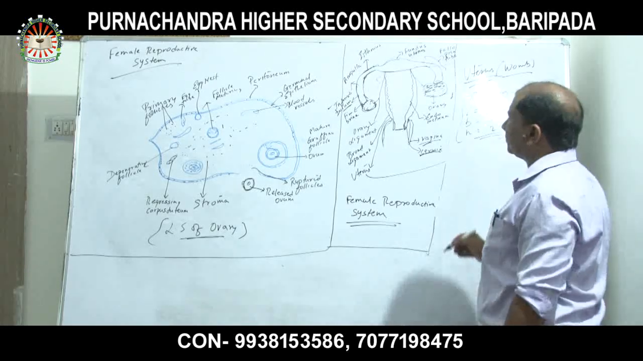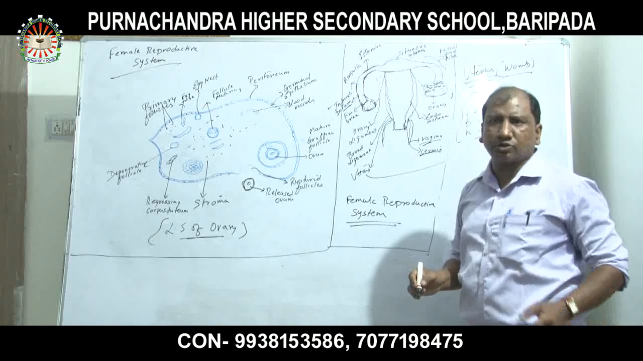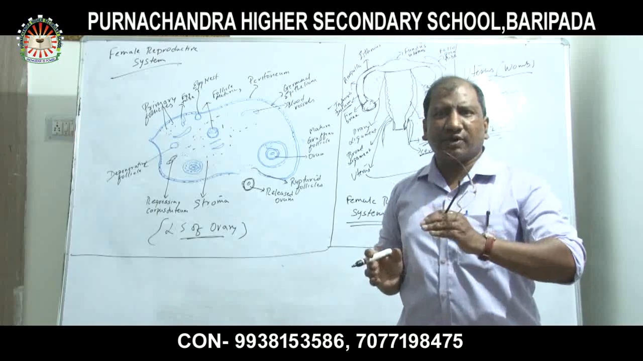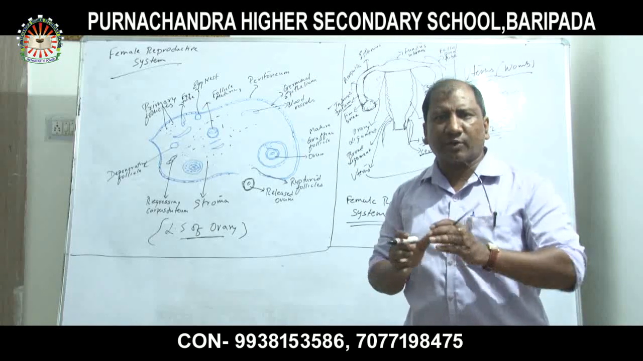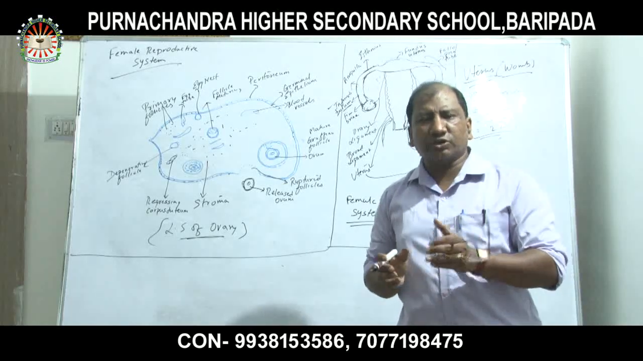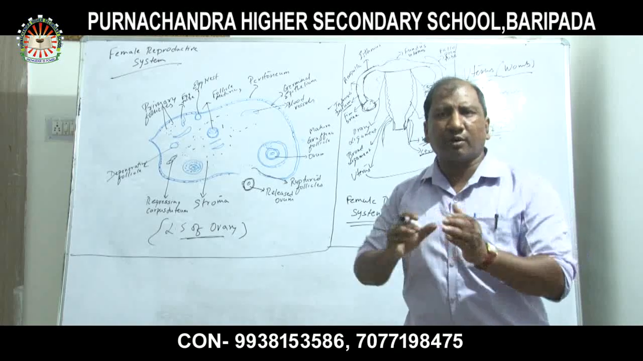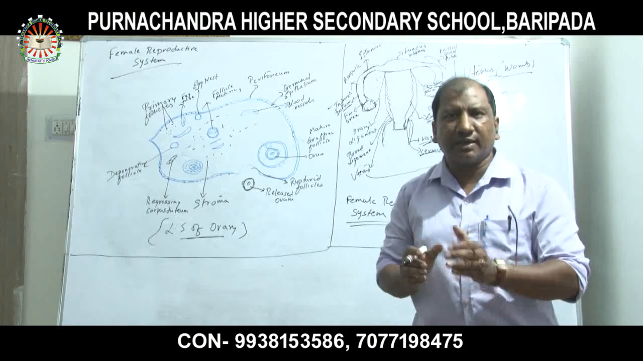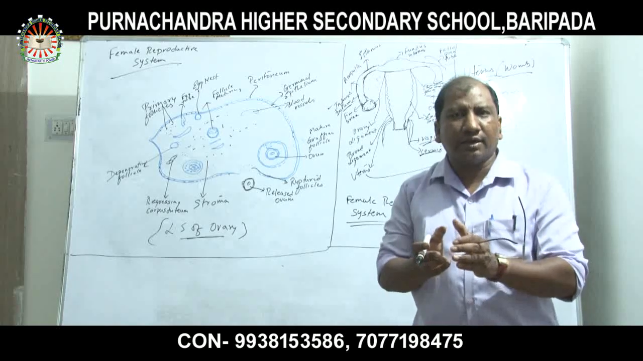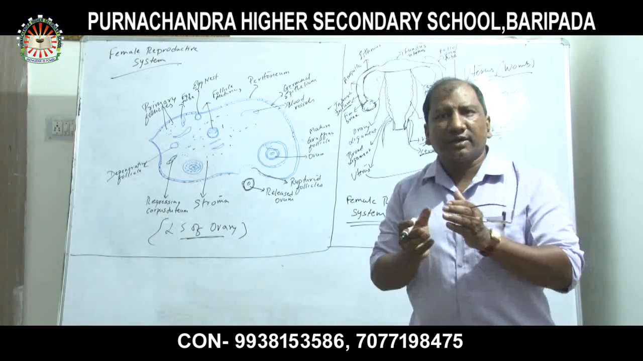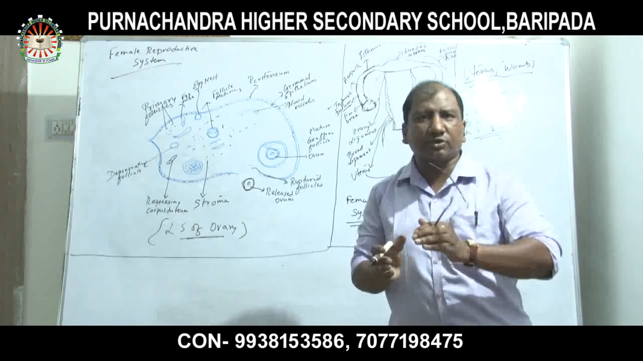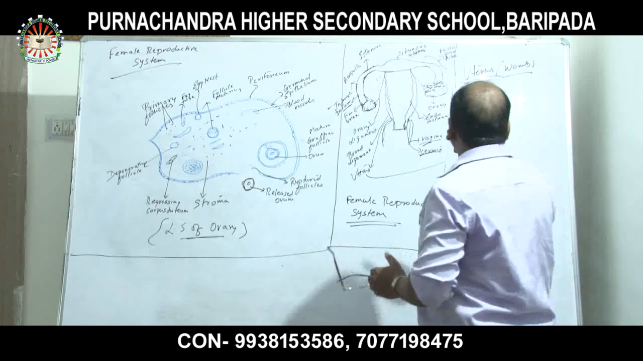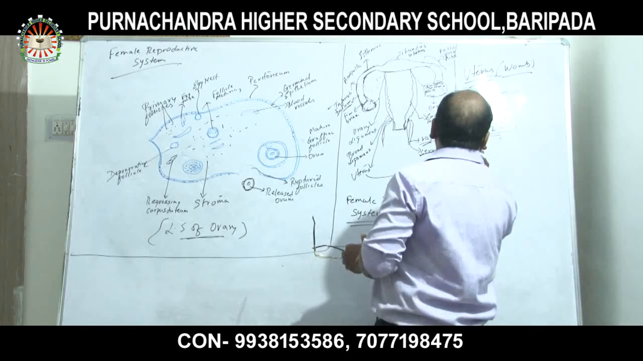What are the functions of the uterus? The main function of the uterus is to help implant the developing embryo, and it also helps in the formation of placenta. It helps to hold the developing embryo, and the process is called implantation.